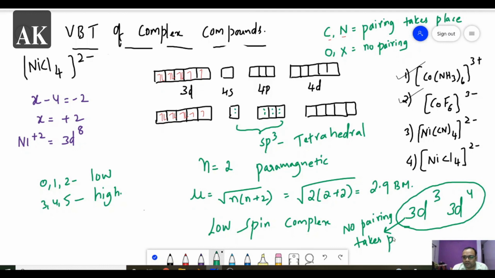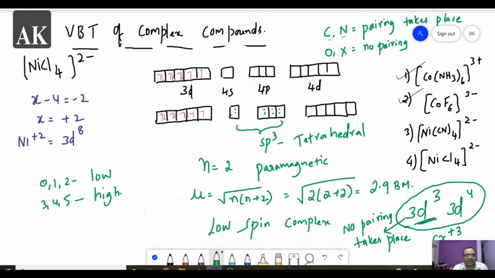You can refer to any book. You can see some examples with chromium. The 3d3 configuration you will mostly get with chromium, I think chromium plus 3. So whenever you see 3d3, don't follow pairing.